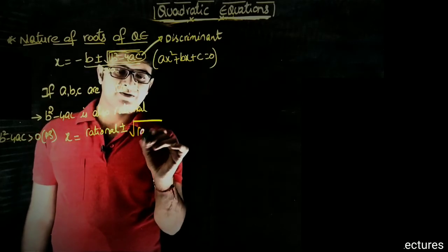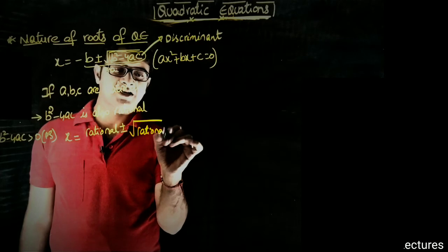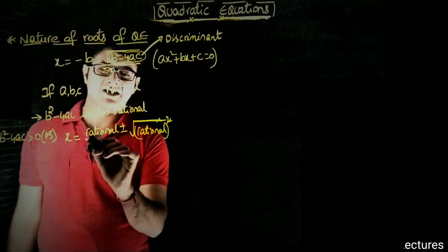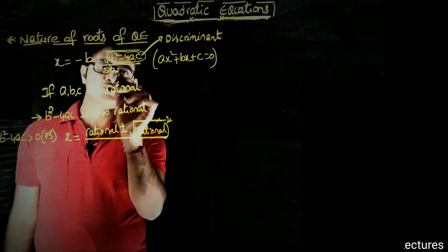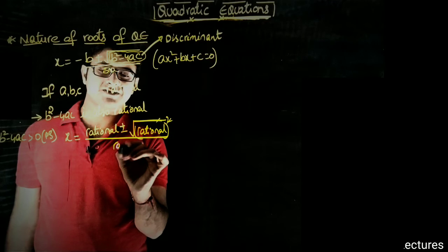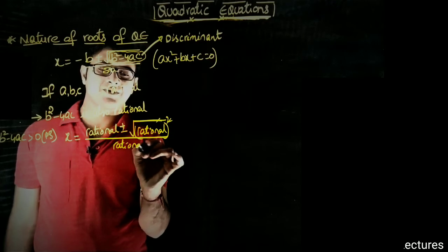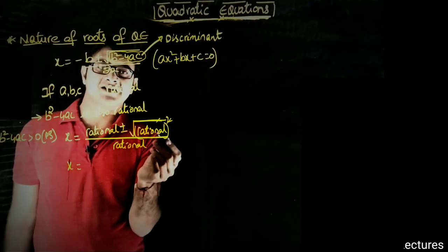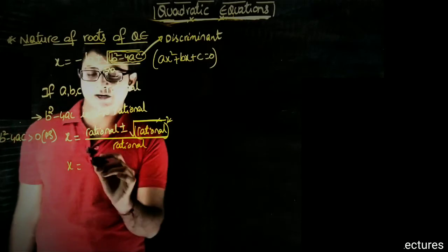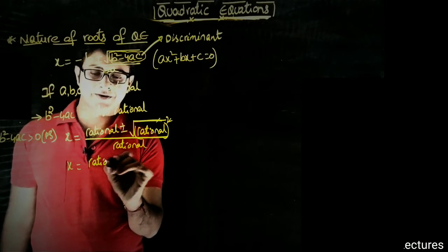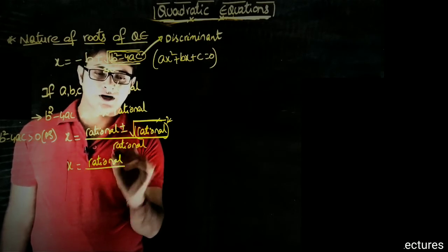I can guess the x value as minus b, which is rational, plus or minus root over b square minus 4ac, which is greater than 0 and a perfect square. That means let me think that it is a rational square, so immediately the square root will get cancelled, upon 2 into a, which is rational. So 2 into rational gives rational itself. So x is equal to rational plus or minus rational. The combination of two rationals will result in a rational number upon rational.